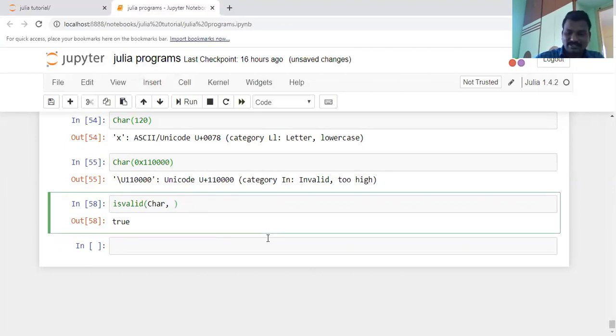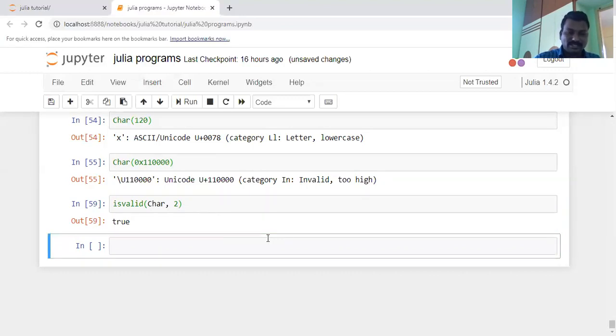Any character, irrespective of integer or float, is checked as to whether it is a valid character or not. Yes, it is a valid character. In this way you can convert different character values.